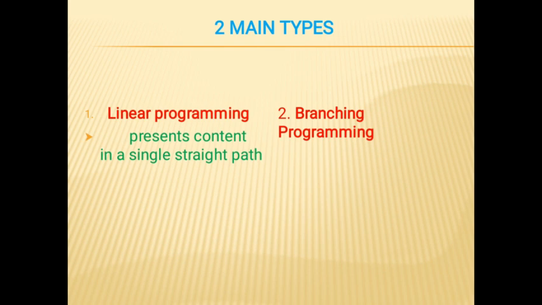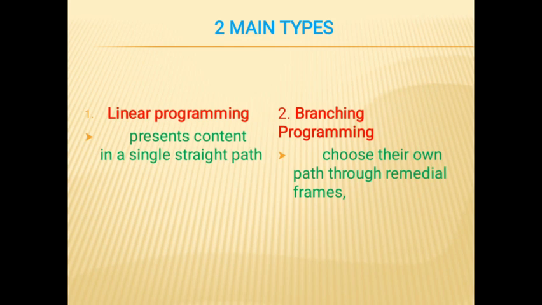In contrast, branching programming allows learners to choose their own path through remedial frames, adapting the learning experience based on their individual needs. These materials can take the form of printed books, recorded tapes, or digital formats like teaching machines or computer programs.